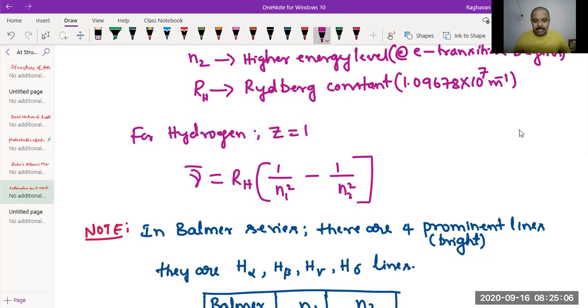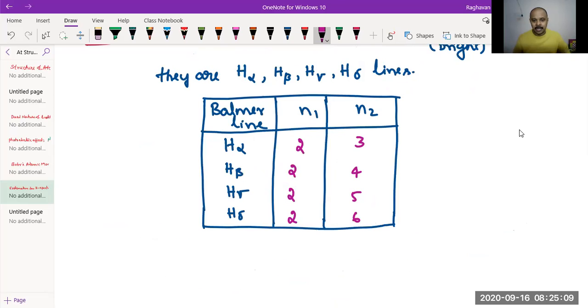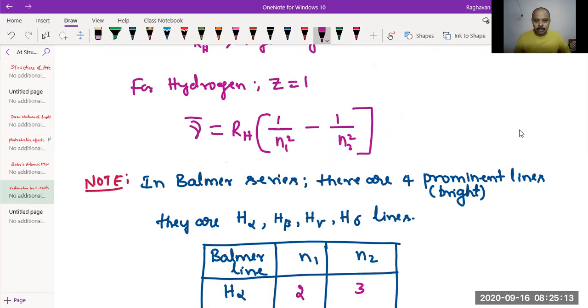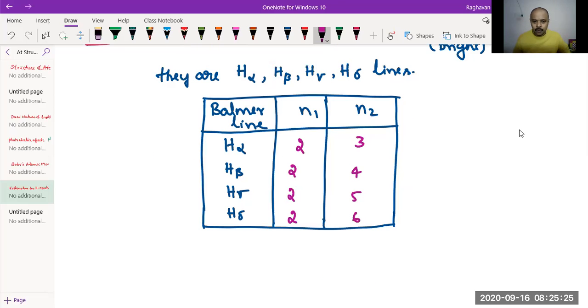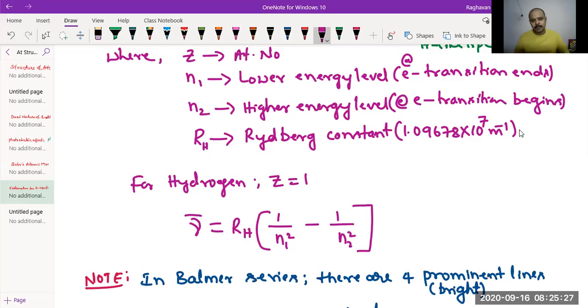In problems, they'll ask you to calculate the wave number of the H delta line. Calculate the wave number of the H delta line means immediately, oh, H delta, N1 is 2, N2 is 6. So you can substitute here: 1 by 2 square minus 1 by 6 square, then you can simplify. Or calculate the wavelength of the H beta line. For the H beta line, N1 is 2, N2 is 4, substitute here, simplify. If you need to calculate wavelength, but the wave number is given by this equation, you need to take the reciprocal. Wave number is equal to 1 by lambda, so lambda is the reciprocal. Like that, we'll solve that problem, not a problem.